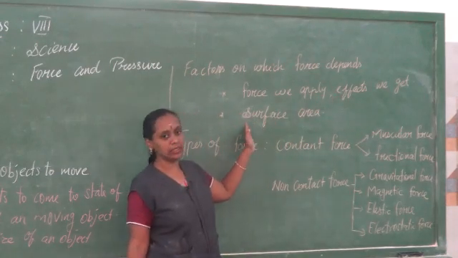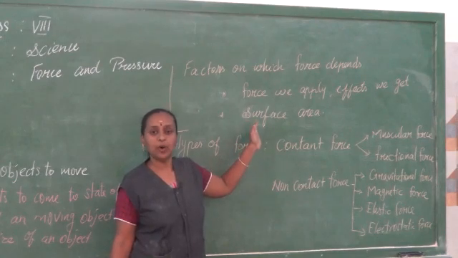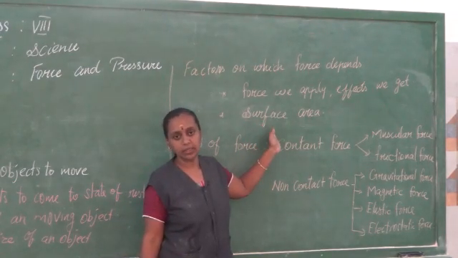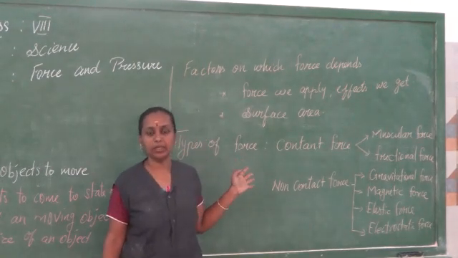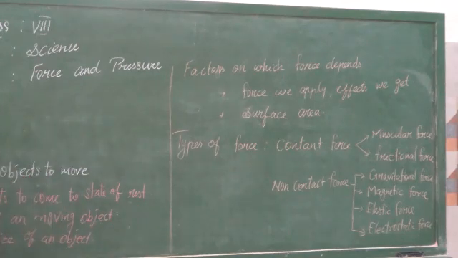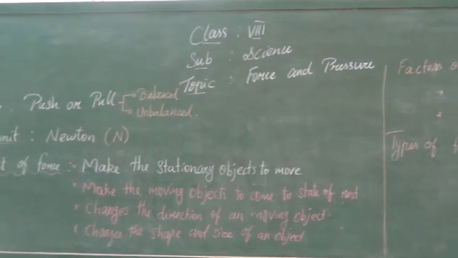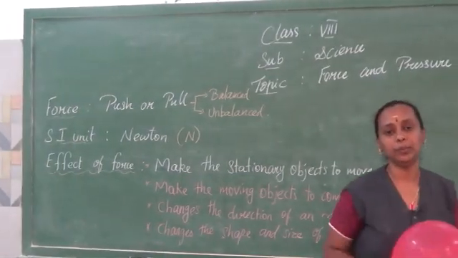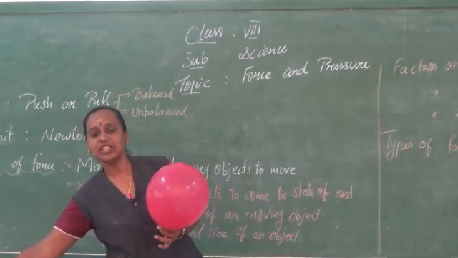The next factor is surface area. The force depends upon the area where it acts. Let me explain this with an experiment. You just take a blown up balloon and a pin which has a sharp edge.